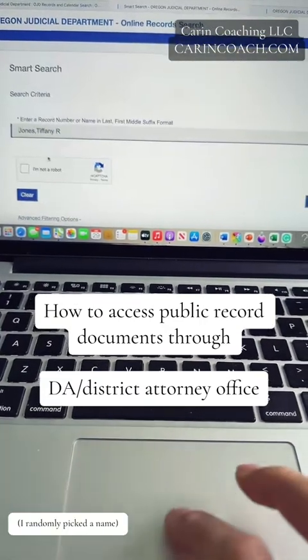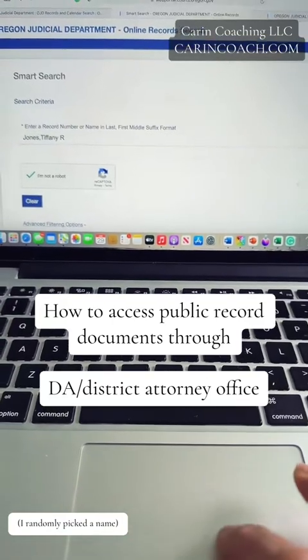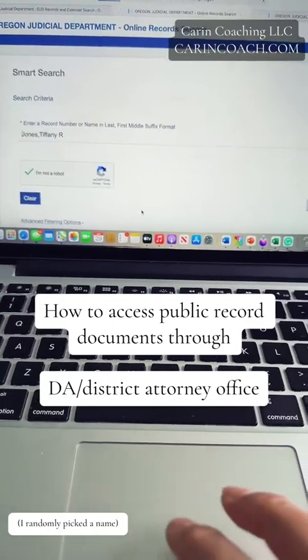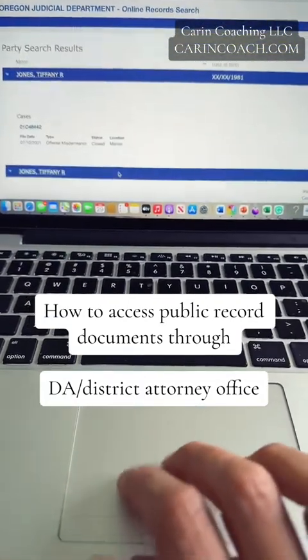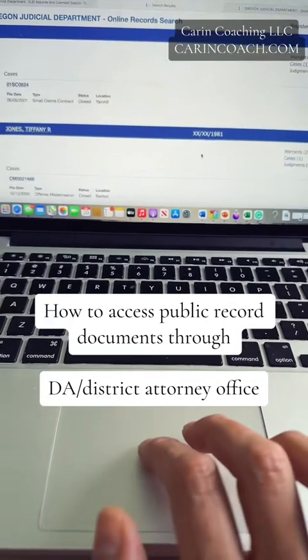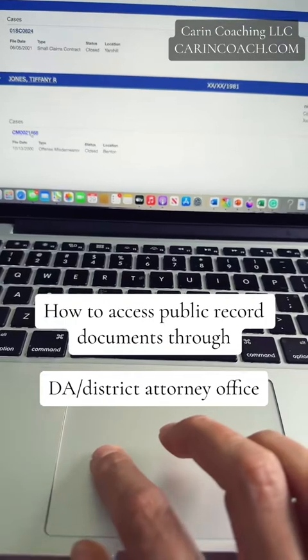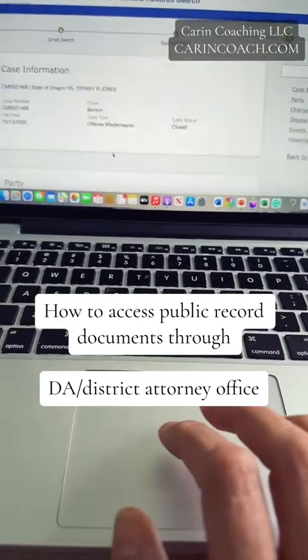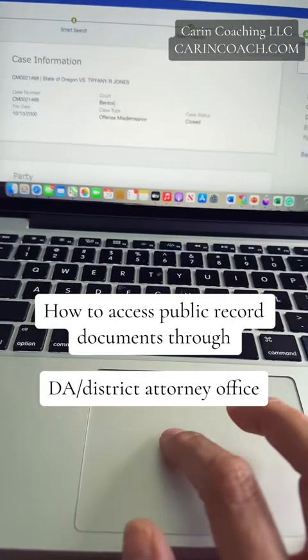I just put in some random, common name, Tiffany R. Jones. I don't know who that is, but if you press submit, it'll look up all court records with this person. Now there's a lot of info, like their date of birth, that can help you narrow in on somebody if they have a common name, but you can click this and it'll show you a little bit about what was going on. So this is the case information. You can see that it was in the Benton court system.